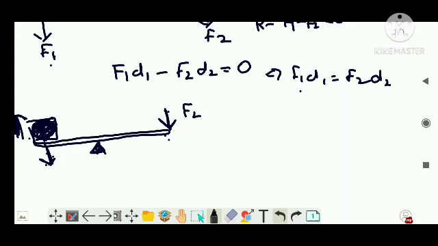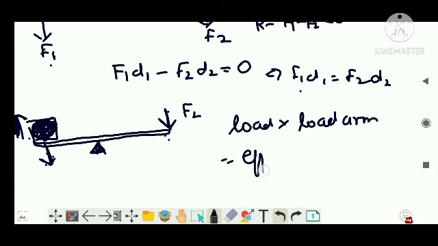So F1 is load and D1 is load arm, is equal to F2, effort, into effort arm. Simple, right?